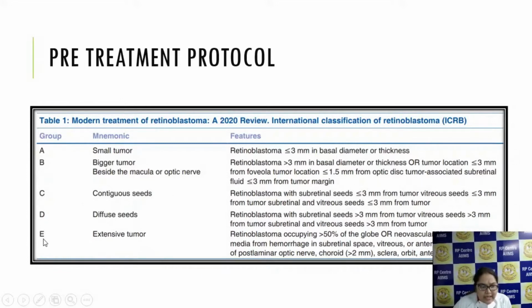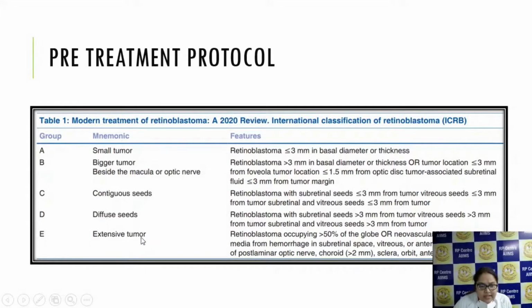Now coming to C, D and E. C is for contiguous seeds, D is for diffuse seeds, E is for extensive tumor, as simple as that. So contiguous seeds, basically we take any retinoblastoma with subretinal seeds less than or equal to 3 millimeters from the tumor, vitreous seeds less than or equal to 3 millimeters, or both subretinal or vitreous seeds less than 3 millimeters from the tumor. Diffuse, it will be just the opposite. Anything more than 3 millimeters from the tumor, vitreous seeds, or subretinal seeds, will become group D.